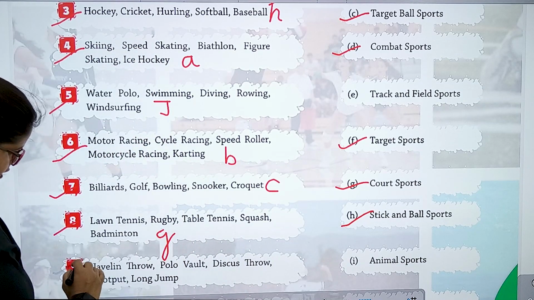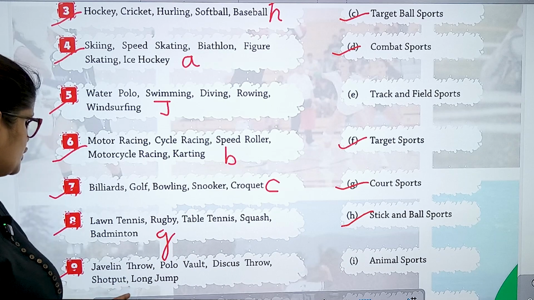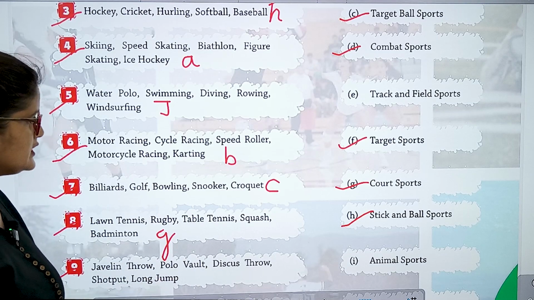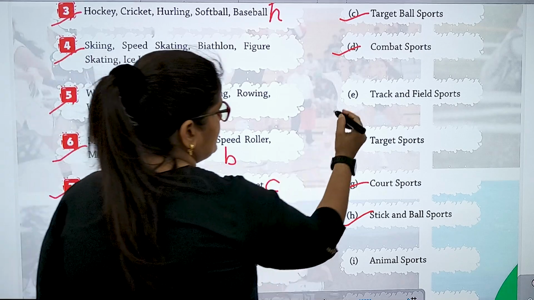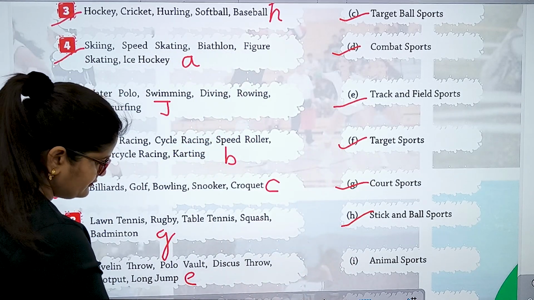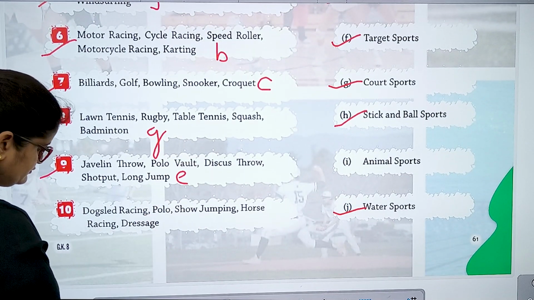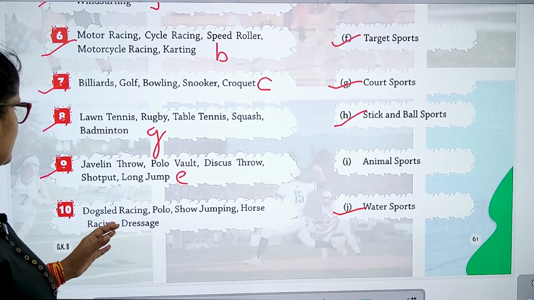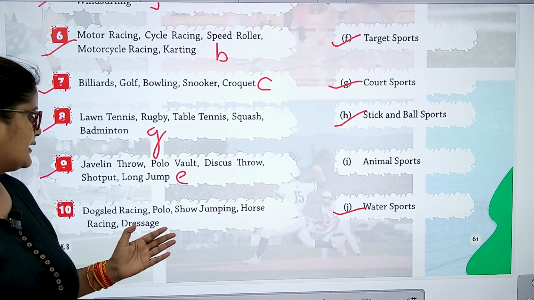Option is G. Number 9 javelin throw, pole vault, discus throw, shot put, long jump. So these are the track and field sports which can only be played in fields. Okay. So option is E. And the last one, number 10 dog sled racing, polo, show jumping, horse racing and dressage.